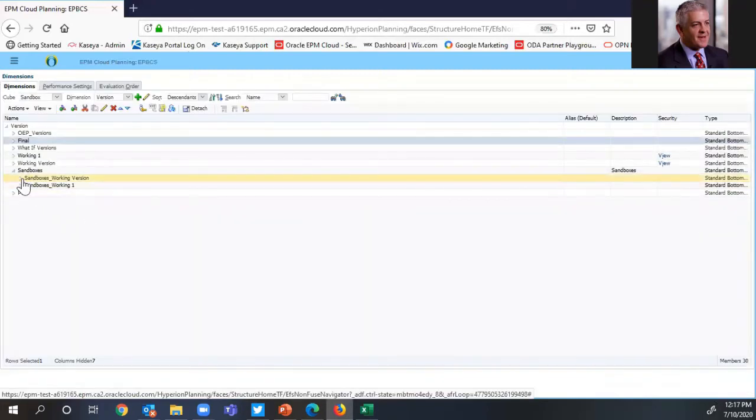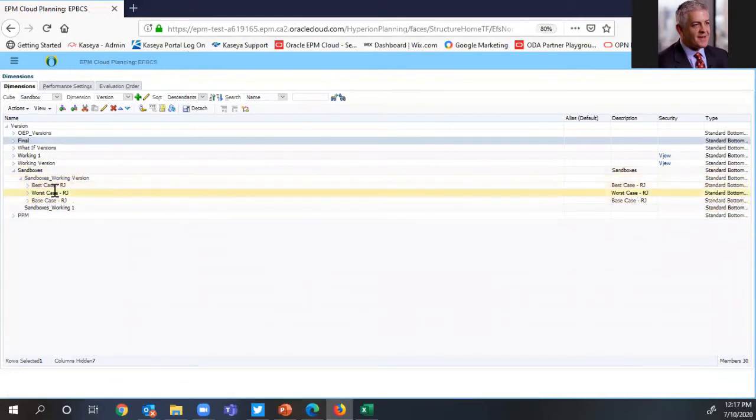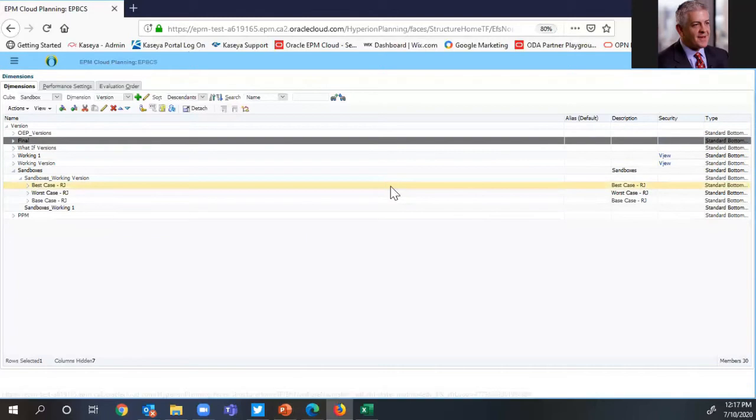Okay. What I've already done here is pre-populate some sandboxes. You'll see that as an administrator, I already created three sandboxes, and they got added here under the working version roll-up. Our test user Shrek is going to go and add some sandboxes, and I'll come back here and you'll see how they got added to this roll-up. Okay, so let's move on here.